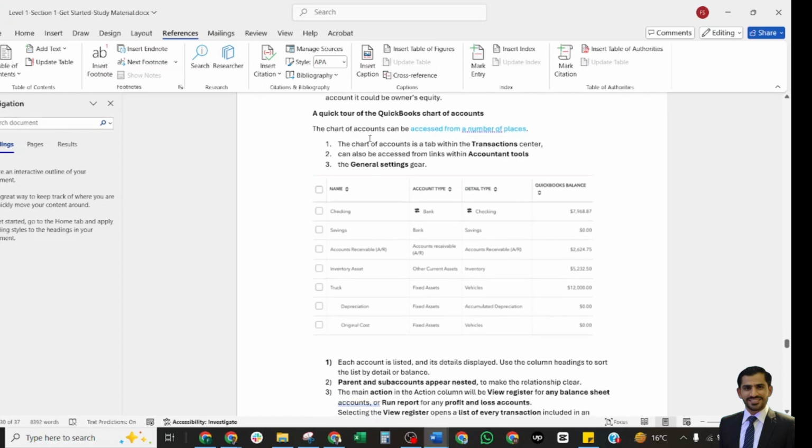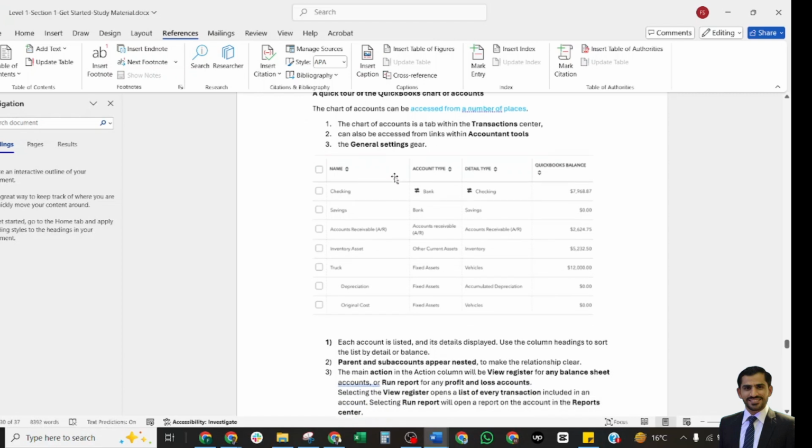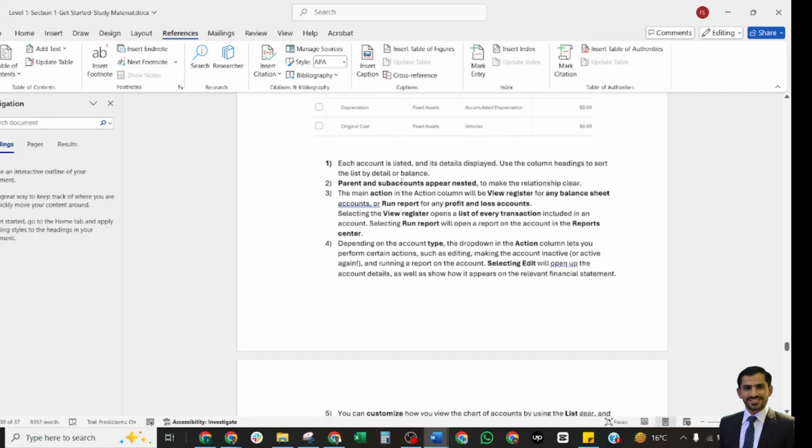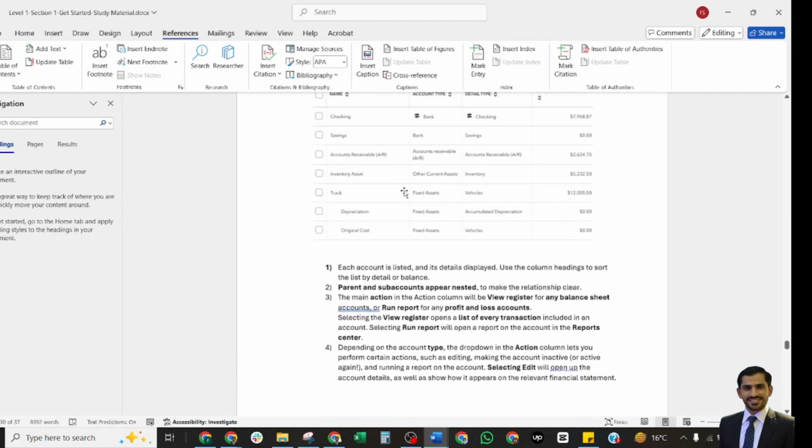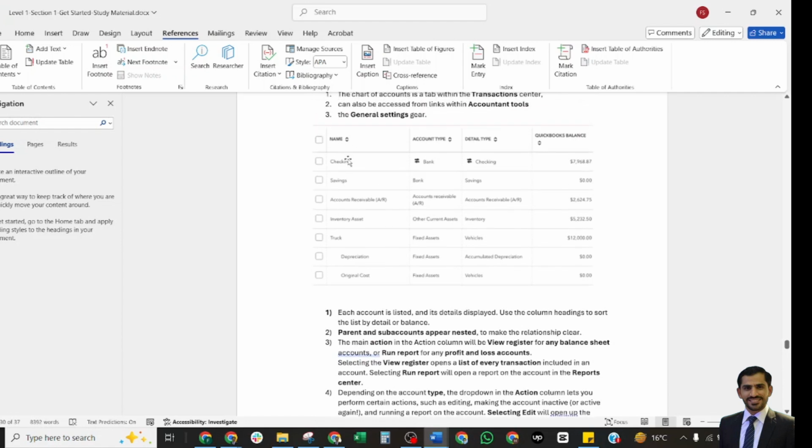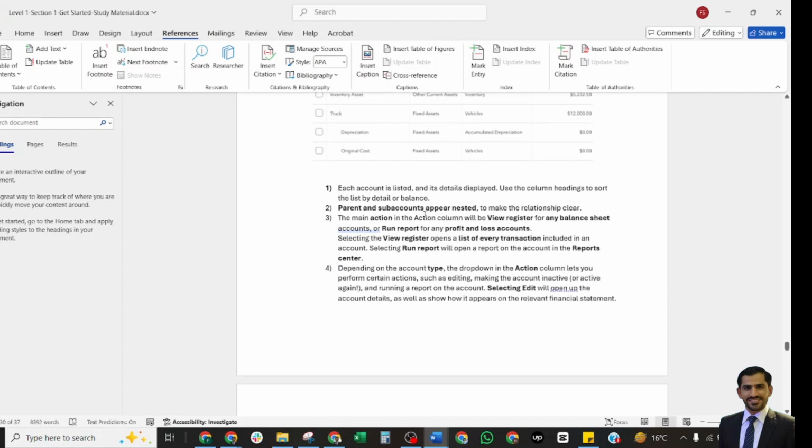Chart of accounts can be accessed from three different places. The first one is the transaction center, the other one is the accountant tool, and the third one is general settings. This is a screenshot, and we have discussed it already. So it's showing name, account type, detail types and the QuickBooks balances here. Each account is listed and the detail displayed here.